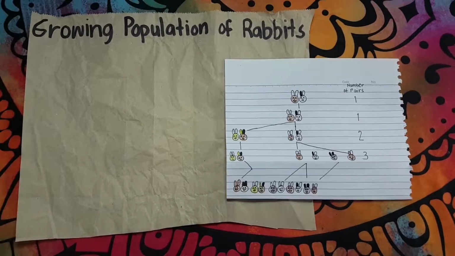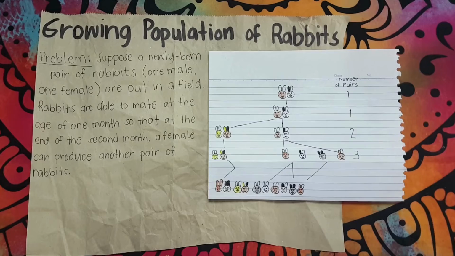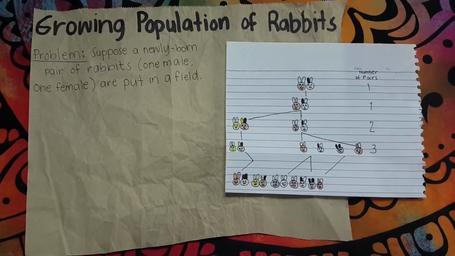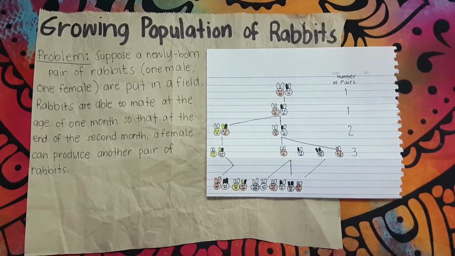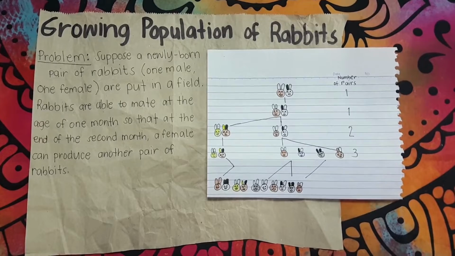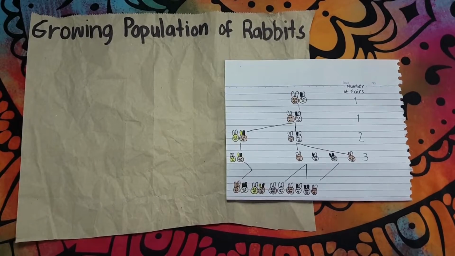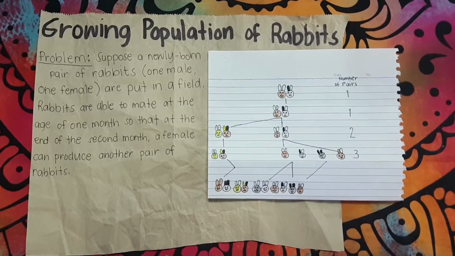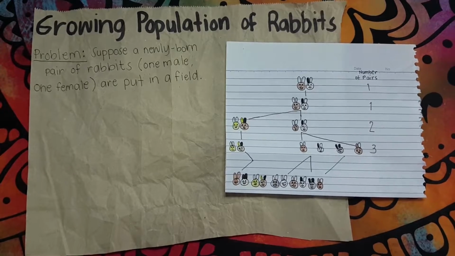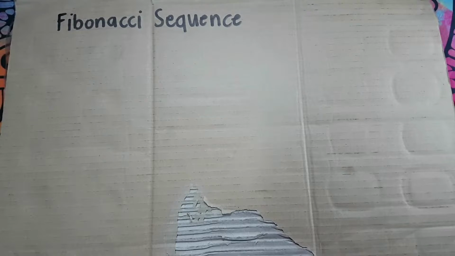Let's consider this illustration. Suppose a newly born pair of rabbits, one male and one female, are put in a field. Rabbits are able to mate at the age of 1 month, so that at the end of the second month, a female can reproduce another pair of rabbits. They become mature in a month. After that they can produce another pair of rabbits. So that's the scenario. They always produce a pair of rabbits a month after.